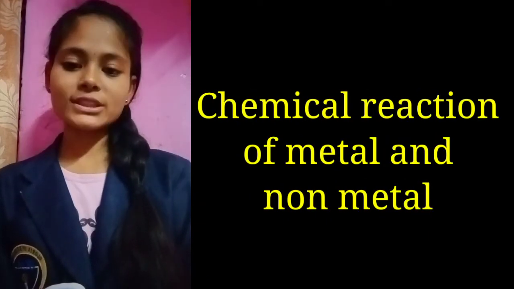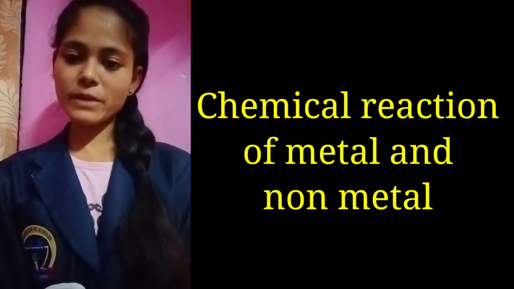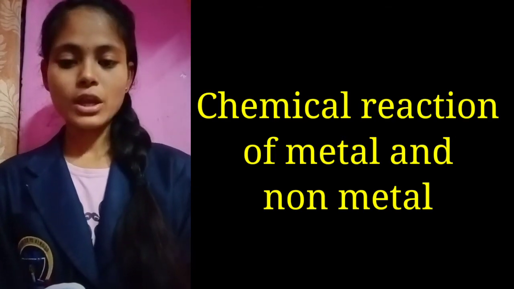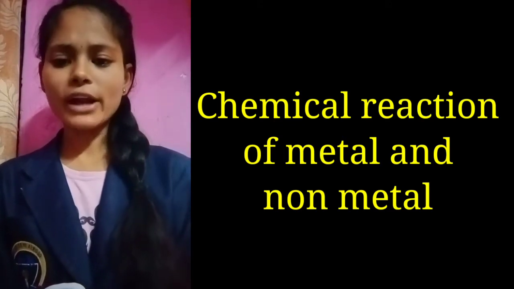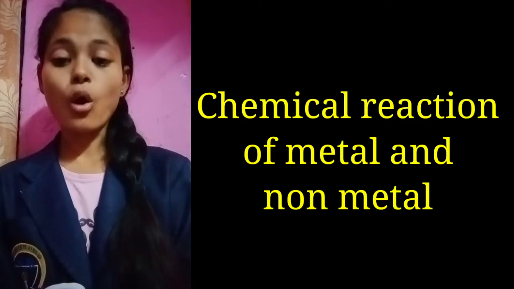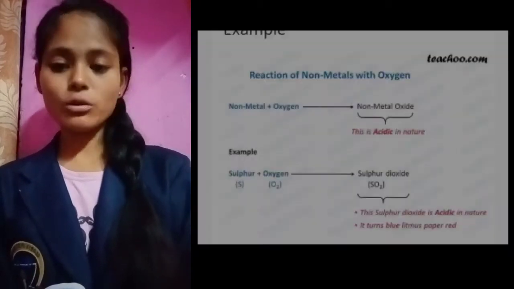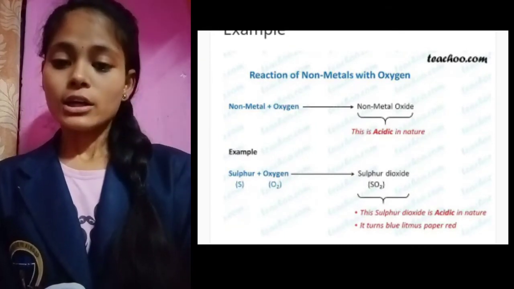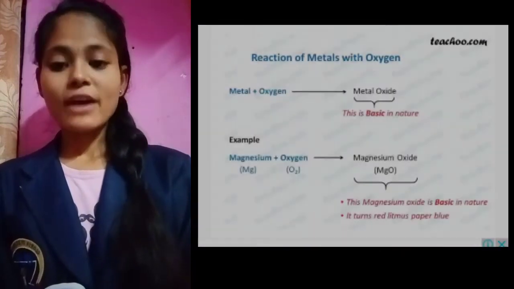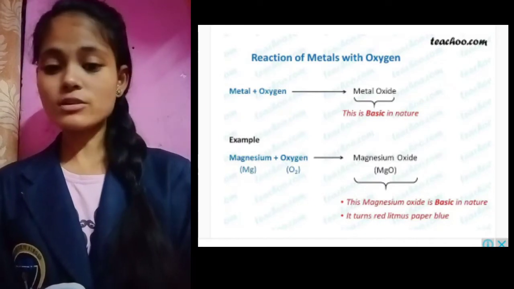Now, let's go further and see the chemical reactions of the metals and non-metals, meaning how these metals react with various chemicals. First of all, let's see the reaction of metals and non-metals with oxygen. Do you know what happens when metals or non-metals react with oxygen? Yes, when metal reacts with oxygen, it forms metallic oxide, and when non-metal reacts with oxygen, it forms non-metal oxide. For example, take magnesium. When magnesium reacts with oxygen, it forms magnesium oxide, which is a metal oxide.